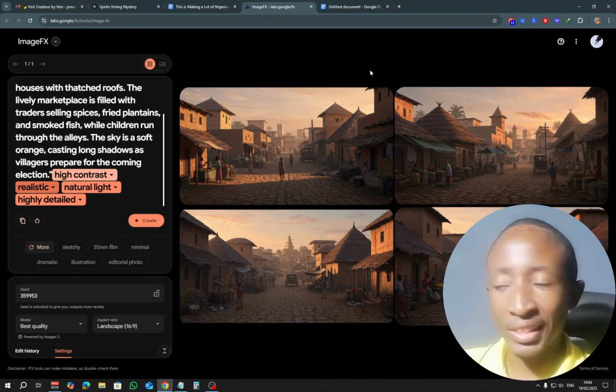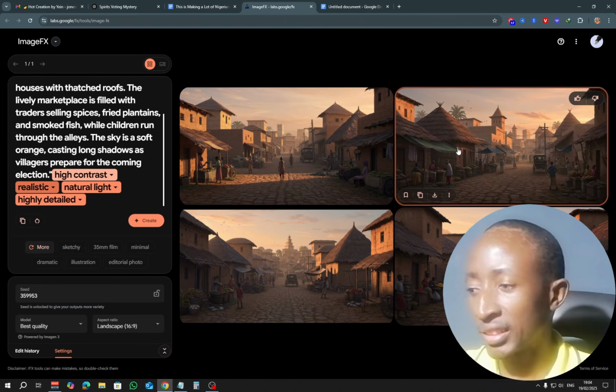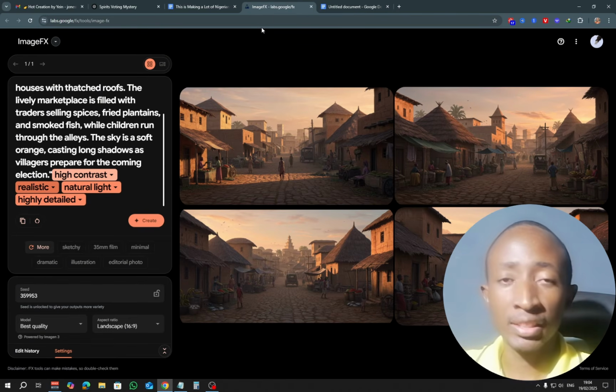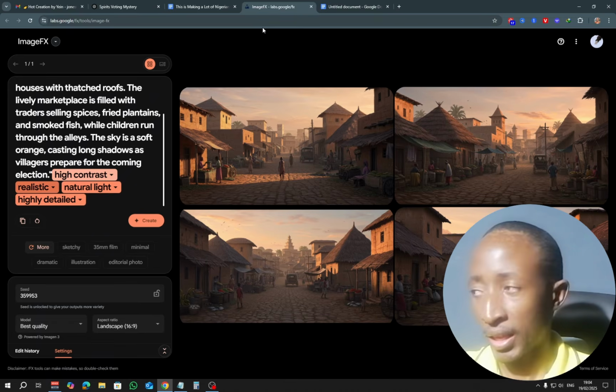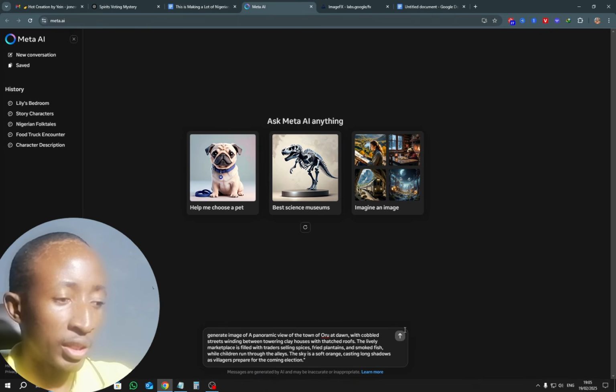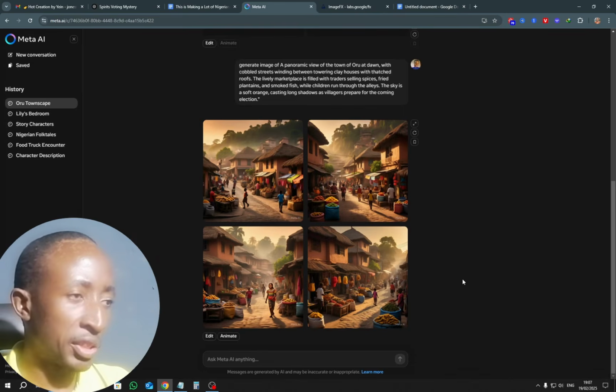So you can see that we are getting that image with that atmosphere that we need for our story, and I think this is quite looking nice. Now let me show you, maybe let's use the same prompt and let's use now Meta AI. If I go to Meta AI and simply say generate image of, then you paste in your prompt and simply click enter. So you can see even Meta AI has generated our scenes.